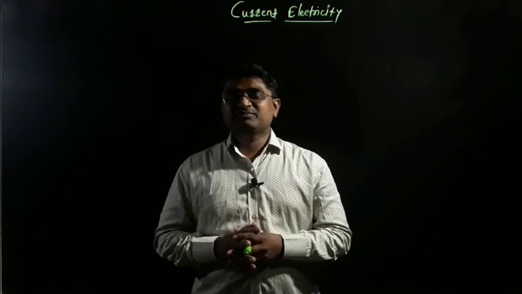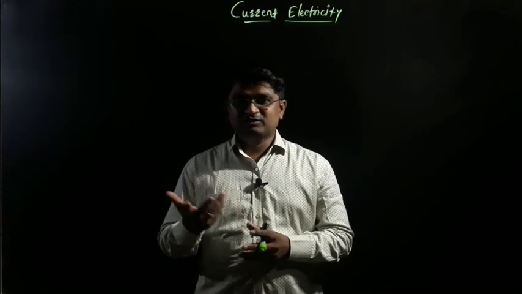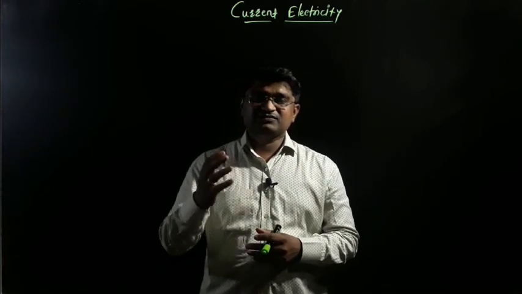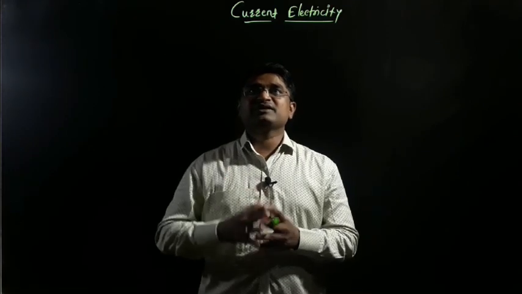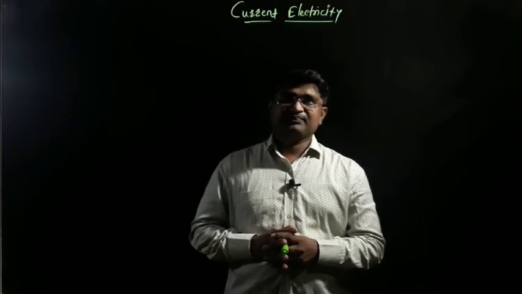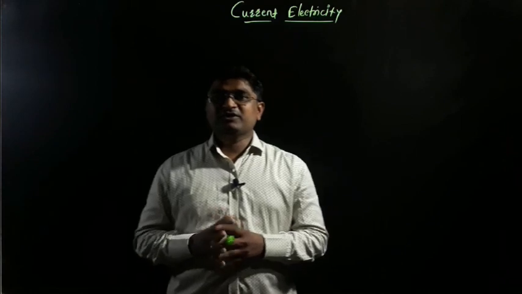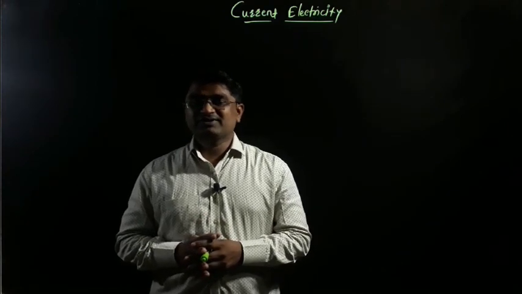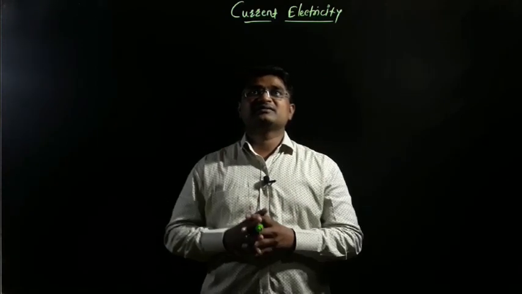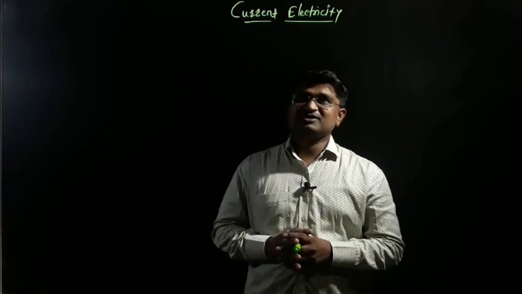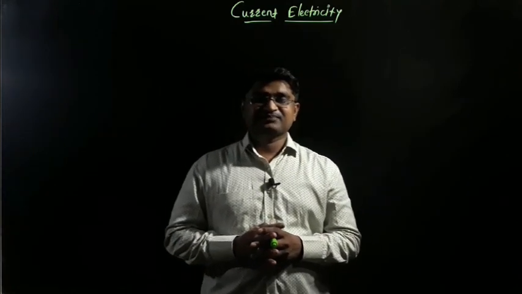So these are very important terms we discussed last year. Today, according to our new syllabus of 12th standard, we are going to discuss the very important concepts of this chapter, current electricity.